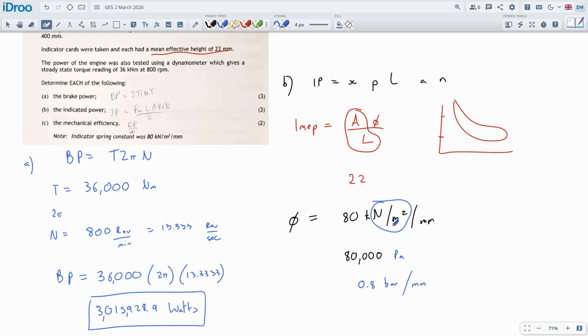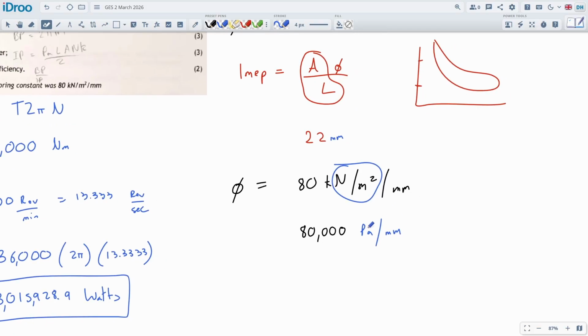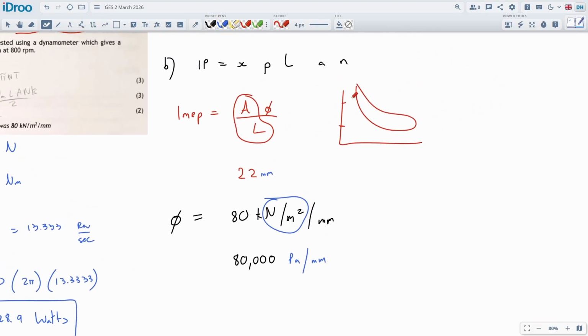Normally it's about 1. But they give us this really chewed up set of units, and we are looking for the IMEP, which should come out in pascals. So I'll keep it here as 80,000 pascals per millimeter, and we're compressing it by 22 millimeters. So the actual calculation for the IMEP would be 22 millimeters times 80,000 pascals per millimeter.